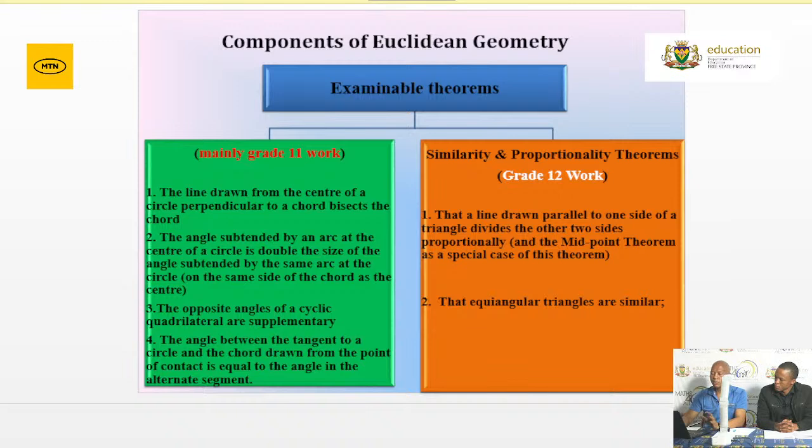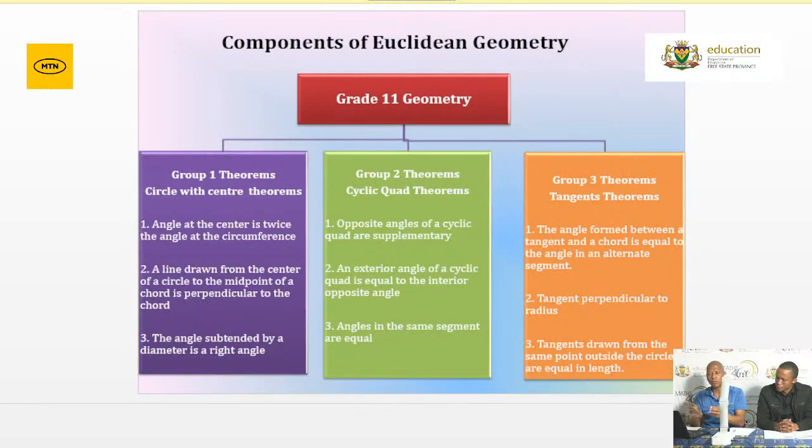Right. Usually when we deal with Euclidean geometry, we group the theorems. We have the group that talks to the center of the circle. Please be able to identify those and write them down. Because when you read the statement and they mention a circle centered at O, we always stop. Can you recall the theorems that talk to the center? You write them down, then you check if you can identify one of them on the given diagram.